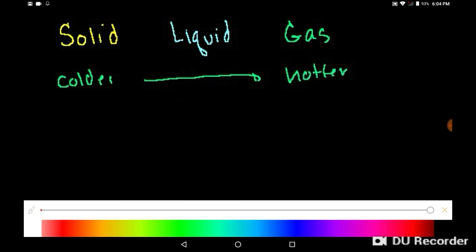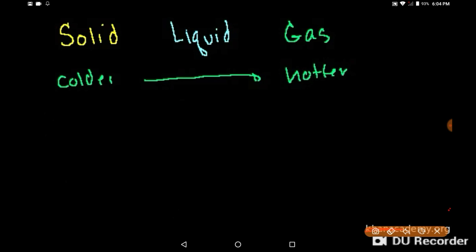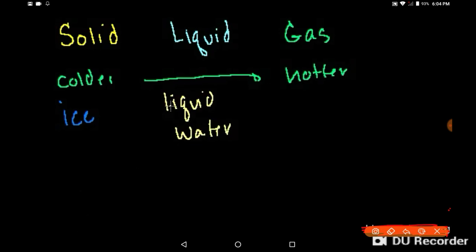In the case of water, when you're solid, you're ice. When you're a liquid, some people would call it ice water, but let's call it liquid water. Liquid water, I think we know what that is. And then when it's in the gas state, you are vapor or steam.